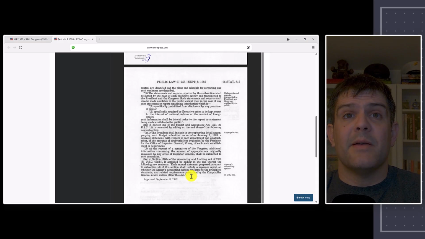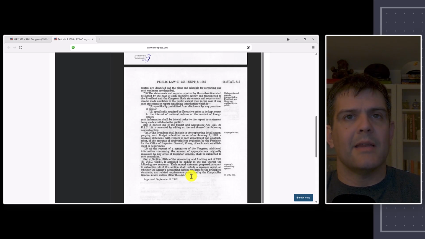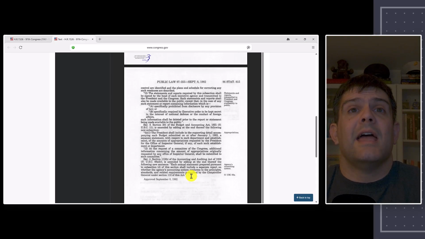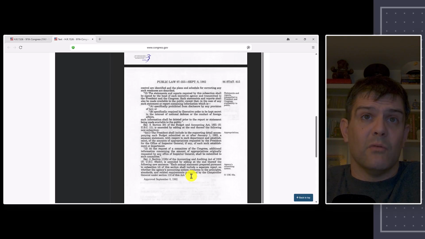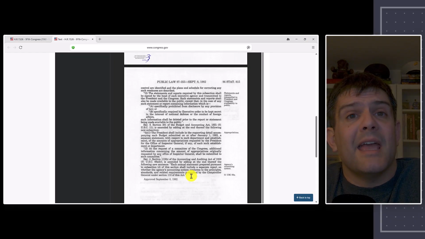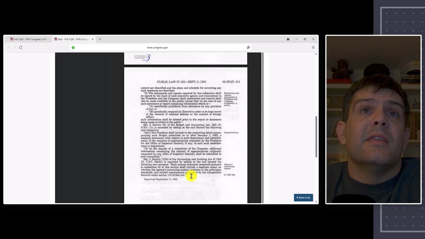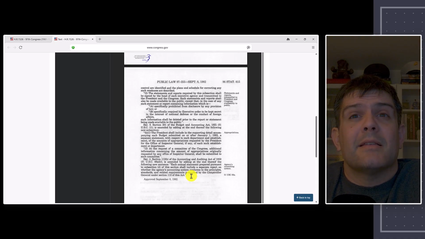So you'll see FMFIA a lot of times referenced in some audit findings. You'll see it referenced in internal control findings, obviously, because this is what it's based on. But FMFIA is very important. It did create that need for OMB A-123 teams today, internal control over financial reporting, internal control over operations. And this is really where it all began. So next time you see this acronym, FMFIA, you'd kind of know why. This is the why you're doing it. Why does this team exist? Because like many things in government, it's